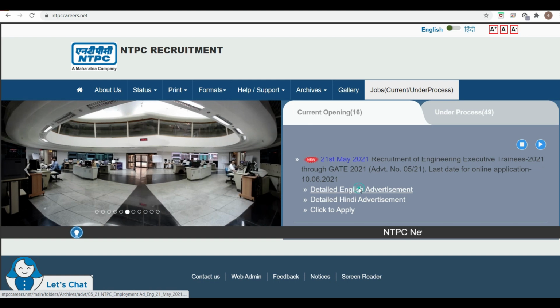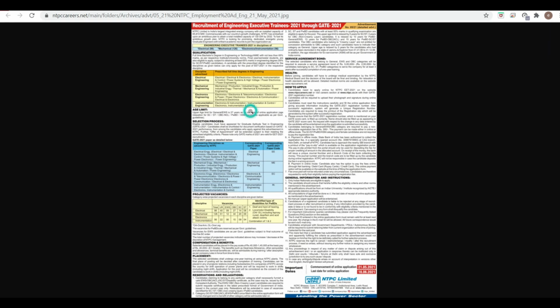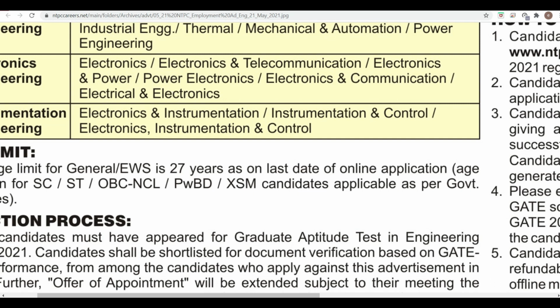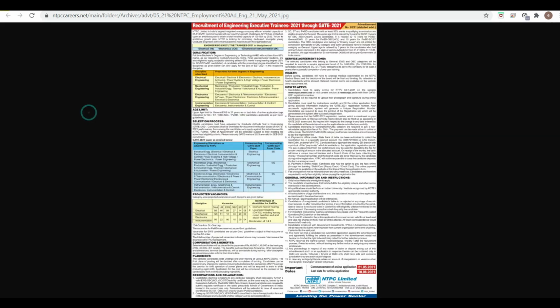So just click on English advertisement. Here you can see the detailed notification. This is a JPG image.